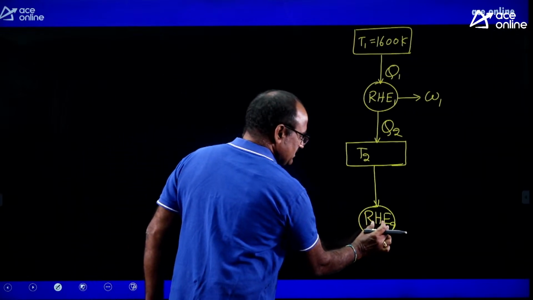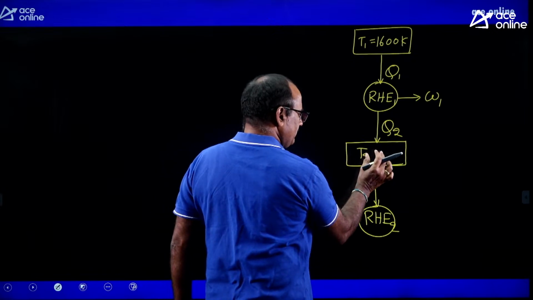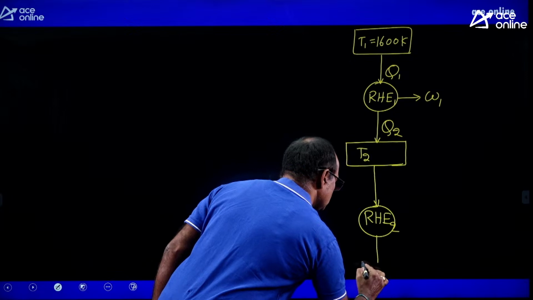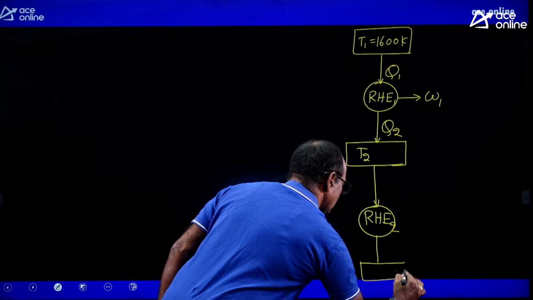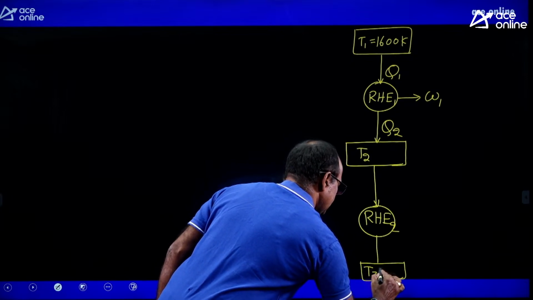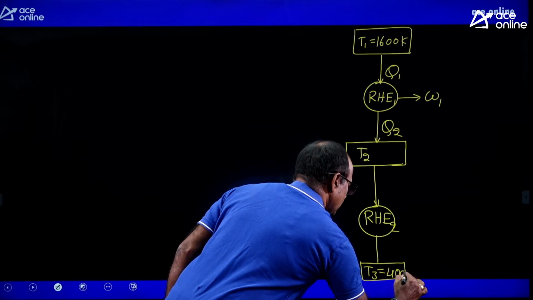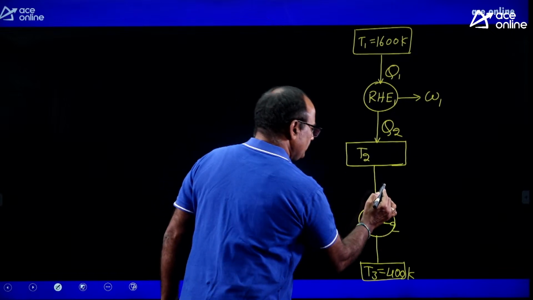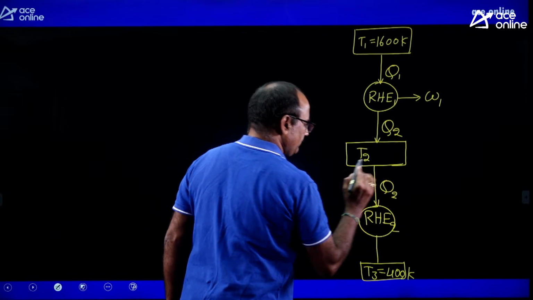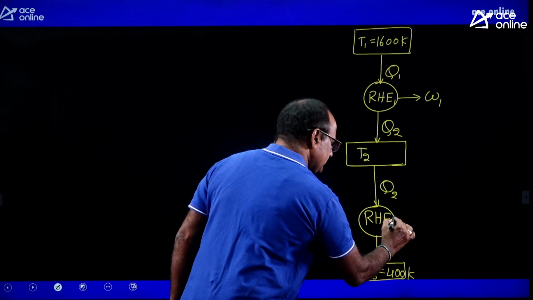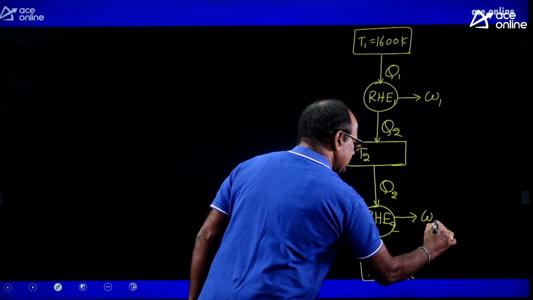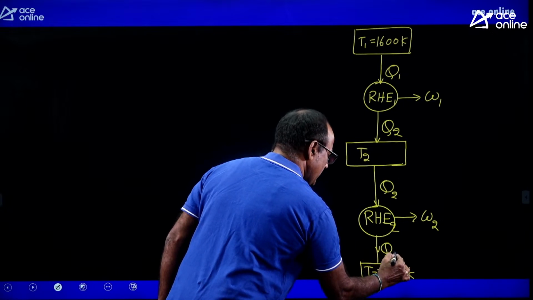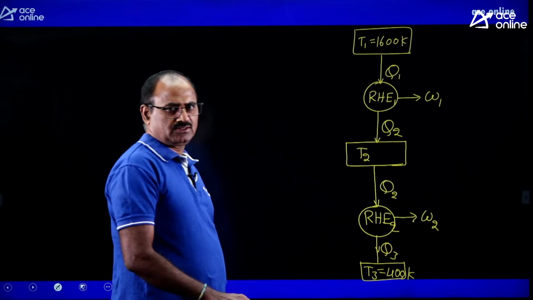That means the second reversible heat engine operates between temperature limits T2 and another source temperature, T3 equal to 400 Kelvin. This engine receives Q2 amount of heat energy. A part of that Q2 is converted to work energy. The remaining heat energy is dumped to the cold source. The magnitude of heat dumped is Q3.